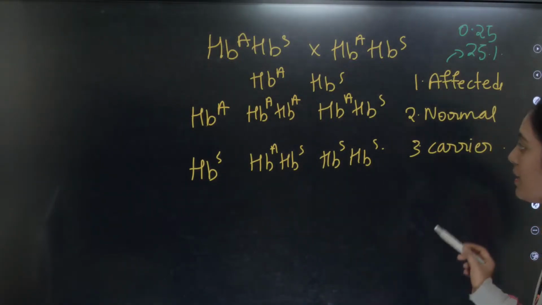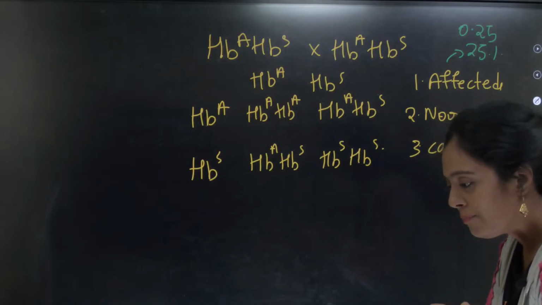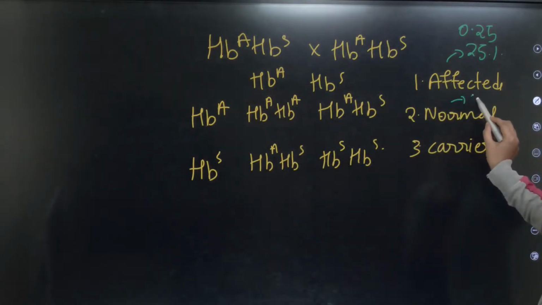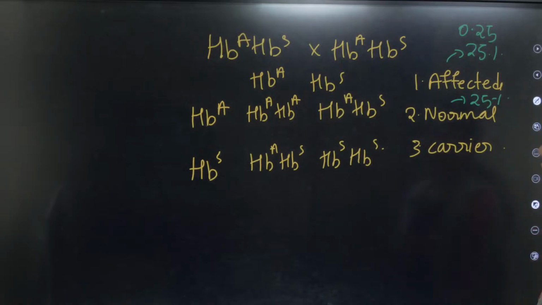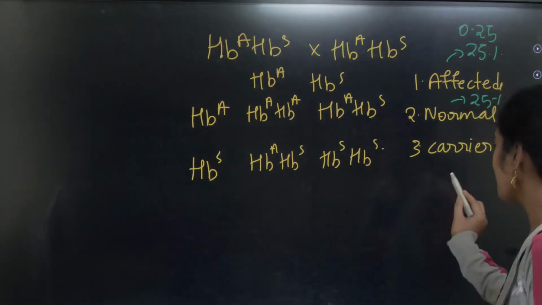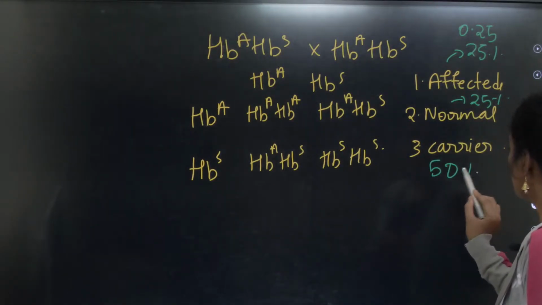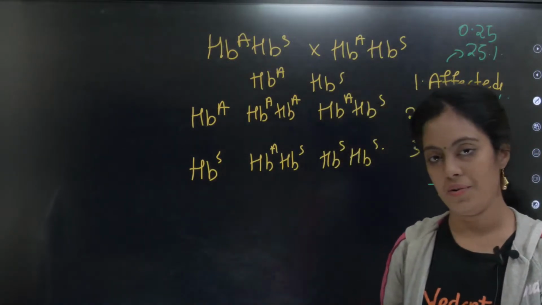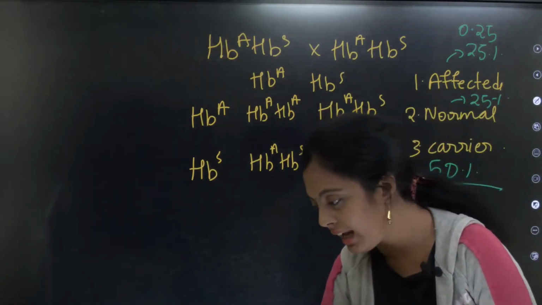How many normal? It is again 25%. Yes, it is 25% normal. How many carriers? 50%. Clear? Understood? This is your inheritance pattern. Any doubts here in inheritance pattern?